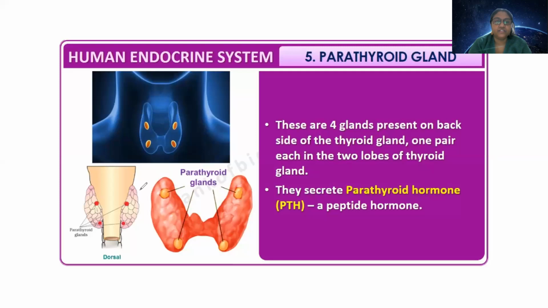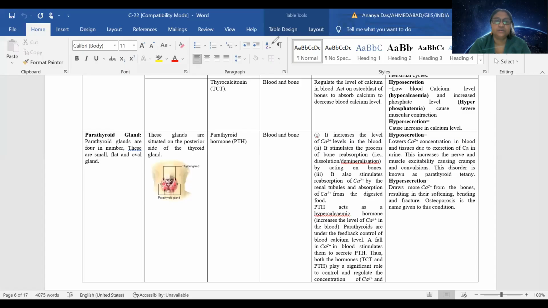These red patches are nothing but the parathyroid glands. These 4 are located in association with the thyroid gland, and they secrete a hormone which is called parathyroid hormone or PTH. Let us know how parathyroid hormone is very much important for us.